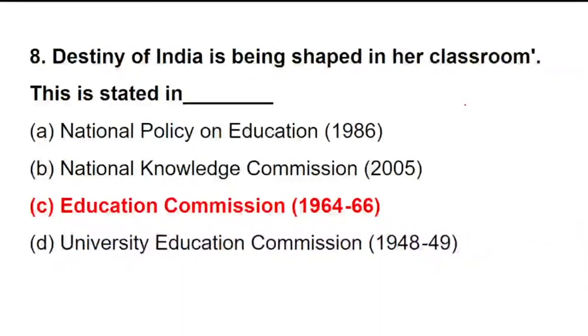It's not University Education Commission. In fact, it is the Education Commission 1964 which has stated that the destiny of India is shaped in her classroom. The options are given. You have to select from those options, and the right option is Education Commission. Now, what is the meaning of this? The destiny of India is being shaped in our classroom. It means teachers are responsible for educating the children and bringing out a bright future of the country.